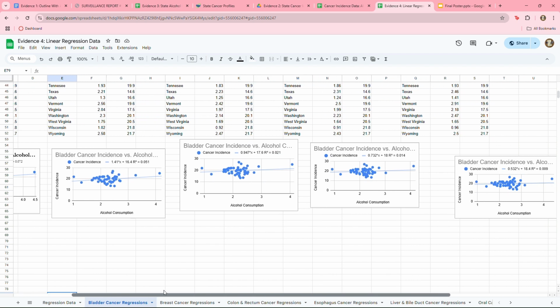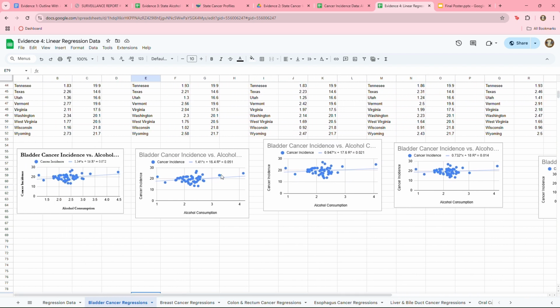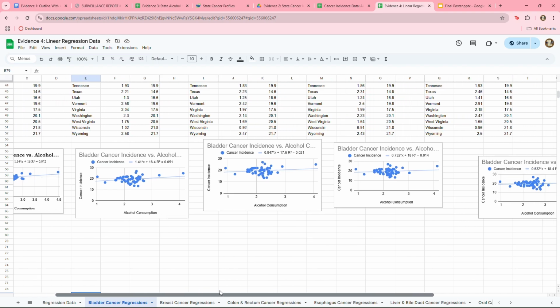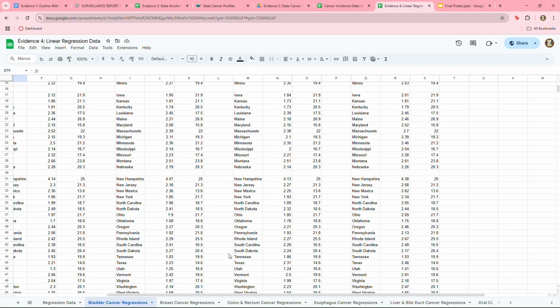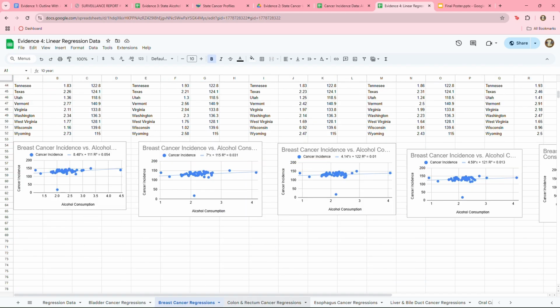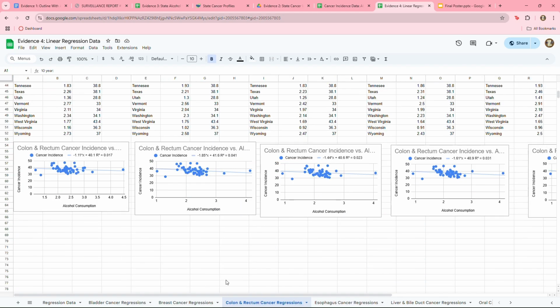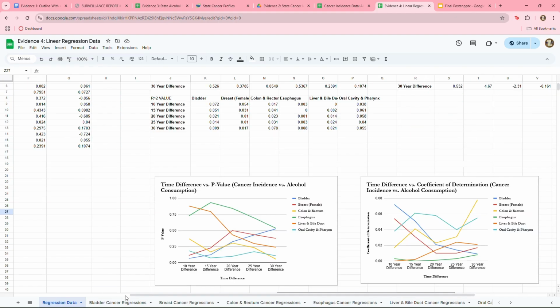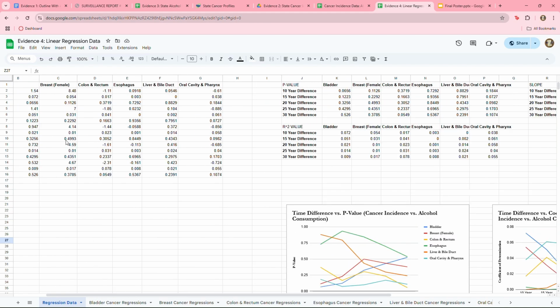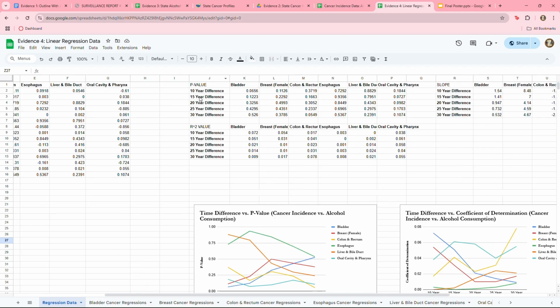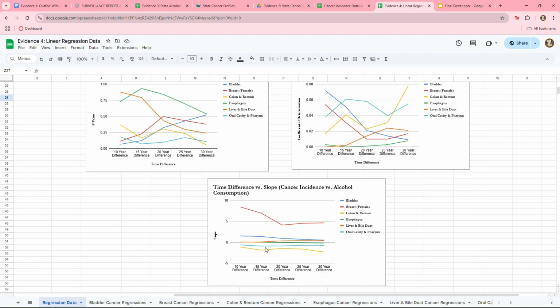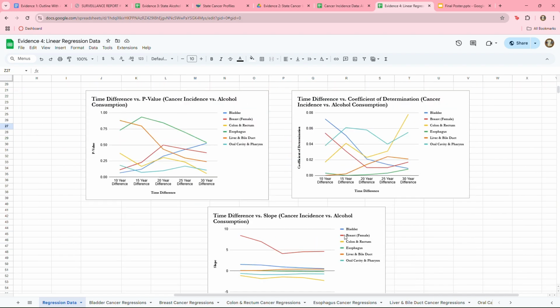As the time buffer increases, you can see that the slope actually decreases and the coefficient of determination decreases as well. There were a lot of findings like this that I observed when I created even more of these regressions across all of these cancer types, and I compiled all of that data into this first page here where I identify all of the findings from the regressions. Specifically, I broke those down by p-value, slope, and r-squared value, and as you can see down here, I generated graphs for each of those as well.